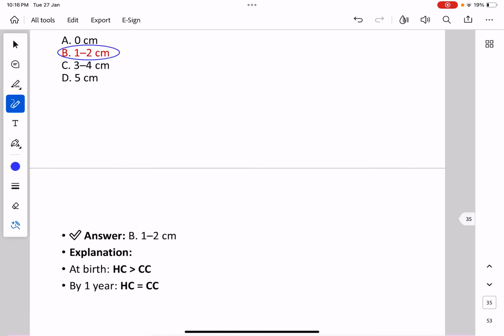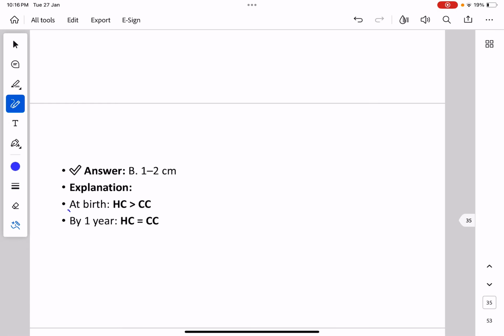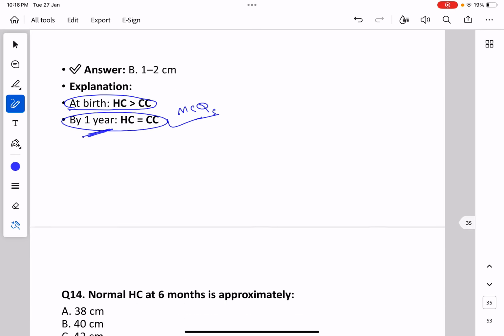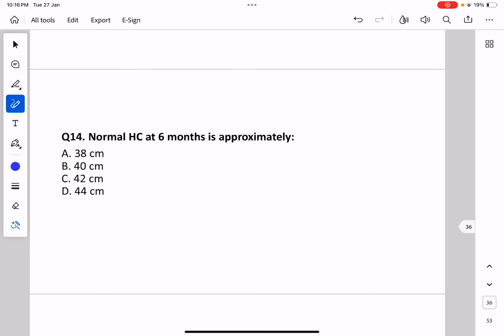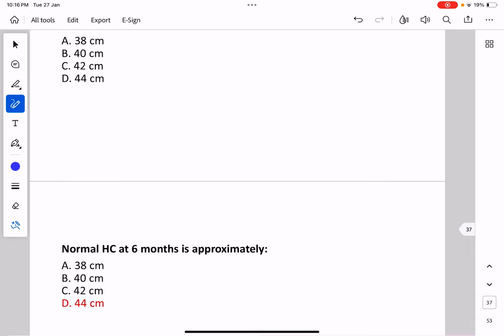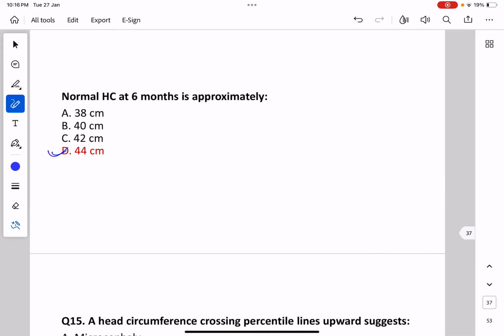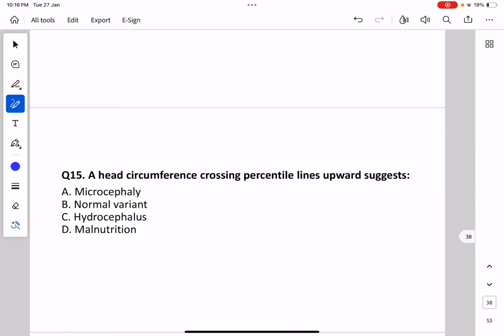This is important. At birth the head circumference is more than the chest circumference. By 1 year of age, head circumference is equal to chest circumference. This MCQ has been asked previously in some exam: at what age does the head circumference usually get equal to the chest circumference? The answer is 1 year of age. Normal head circumference at 6 months is approximately 44 centimeter, if these options are given.